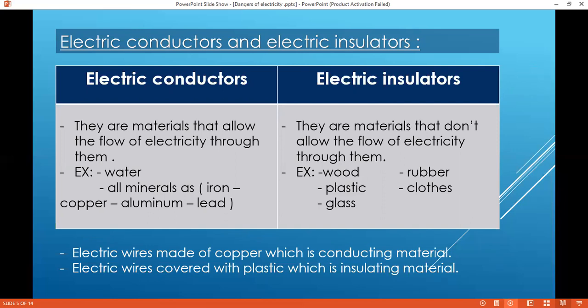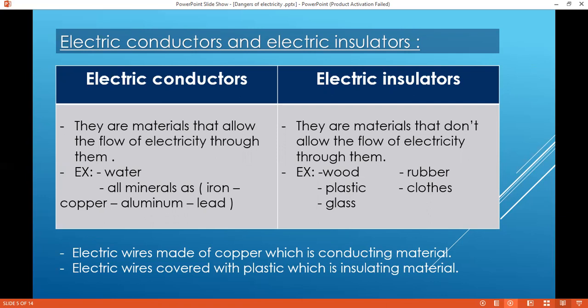The lamp will light? Of course, because copper is an electric conductor. But what if we replace it with a piece of plastic or rubber or wood? The bulb will not light, because these materials are insulators. They don't allow the electricity to flow through them.